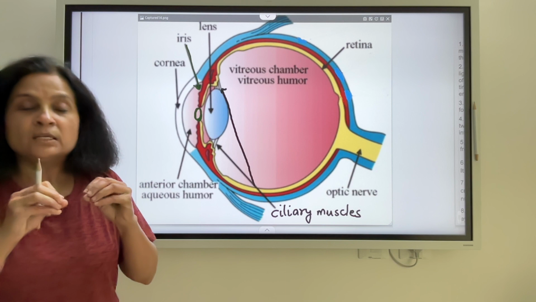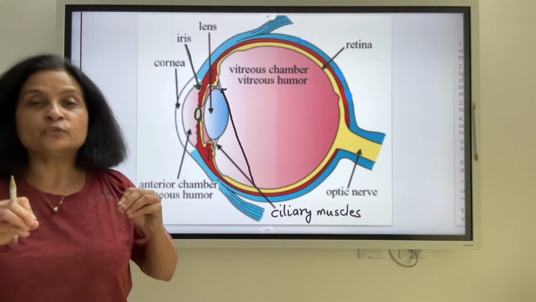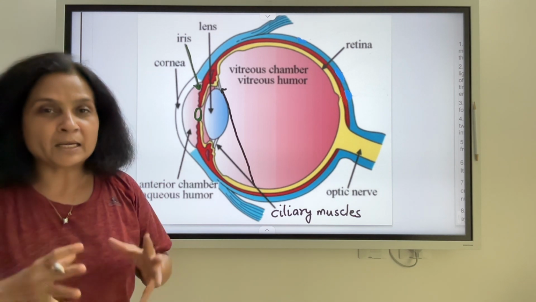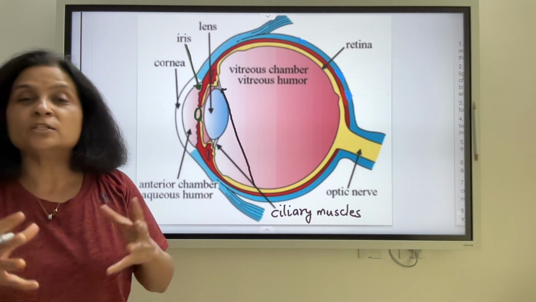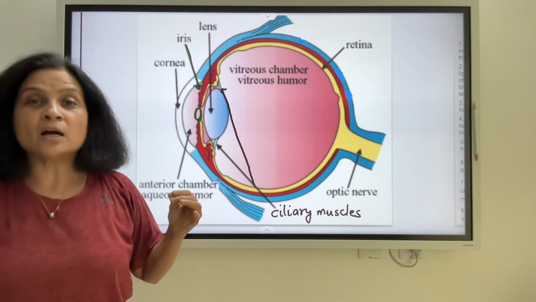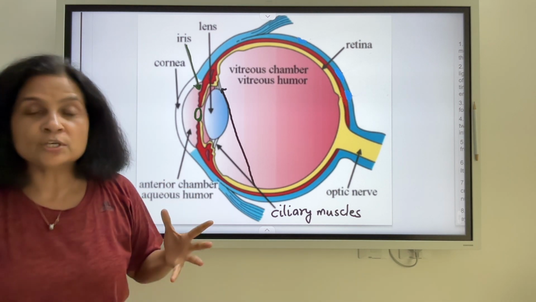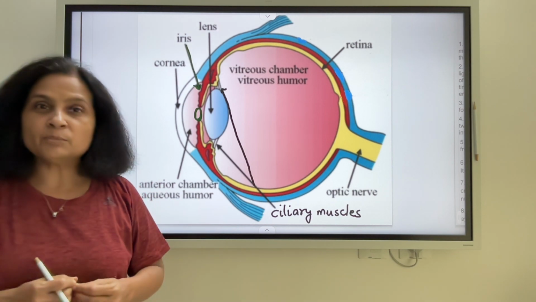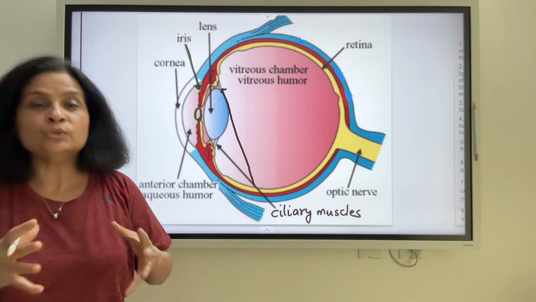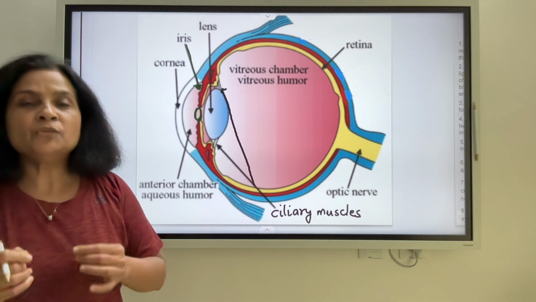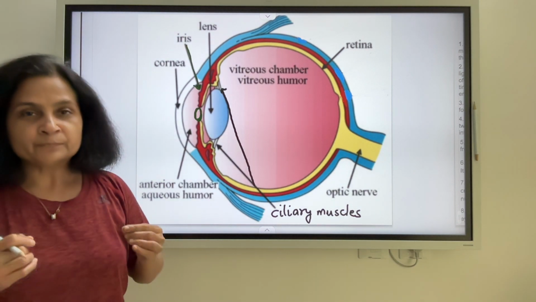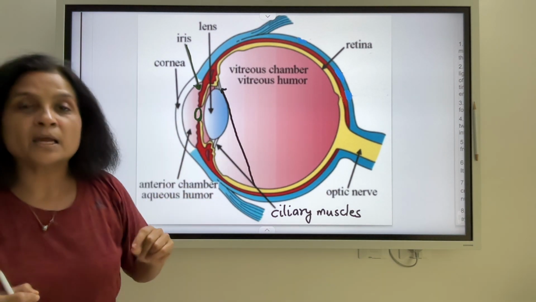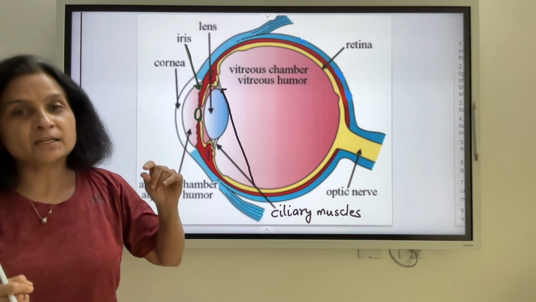So the iris controls the size of the pupil, and by doing so it regulates the intensity of light which enters into the eye, so that our eyes don't become too blind because of a lot of light entering into the eye. At the same time you are able to view things with clarity even in dim light. So our iris is regulating the size of the pupil by contracting and relaxing.